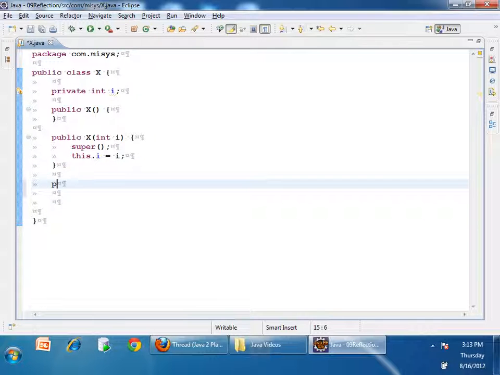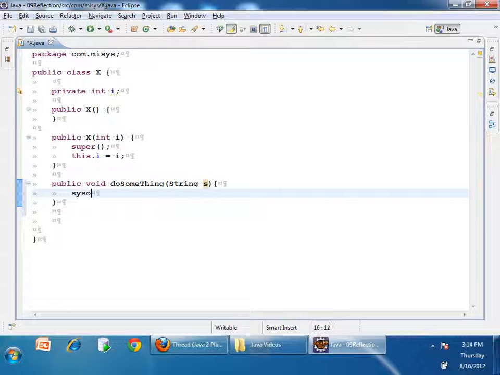I'll write one more method, public void doSomething, which will take a string as parameter, and here I'll just print System.out.println yes plus some space plus.